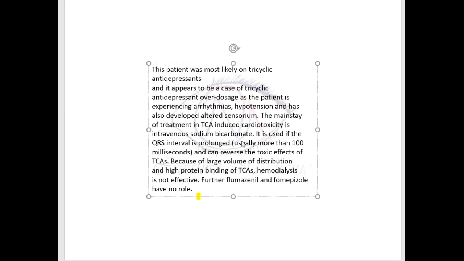So after giving IV sodium bicarbonate, this IV sodium bicarbonate is mainly used if the QRS interval is prolonged, because this can reverse the toxic effects of tricyclic antidepressants.